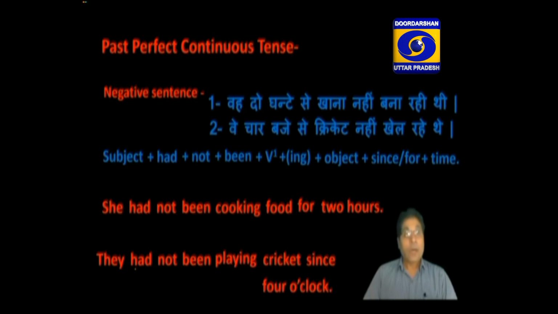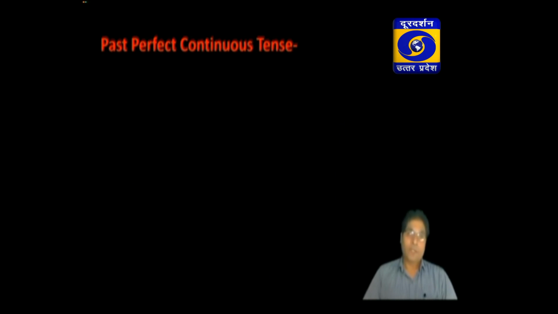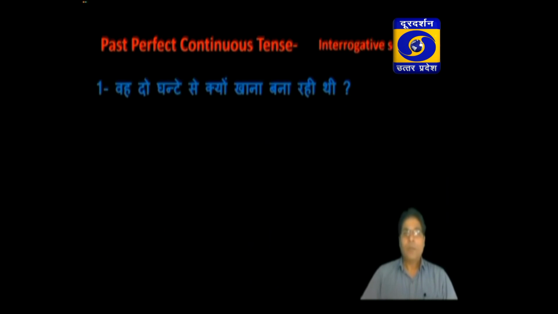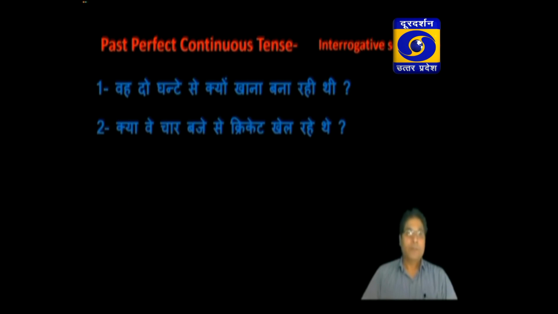Now come to the interrogative sentence of past perfect continuous tense. Identification is same as रहा था, रही थी, रहे थे, along with the time in the last of the sentence, but there is a question asked. You can see the example. वो 2 घंटे से क्यों खाना बना रही थी. One more example. क्या वे 4 बजे से क्रिकेट खेल रहे थे.